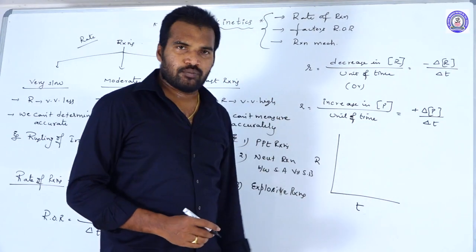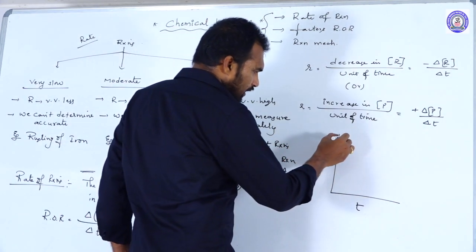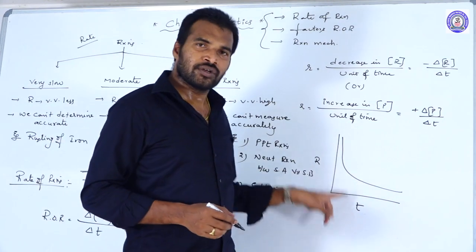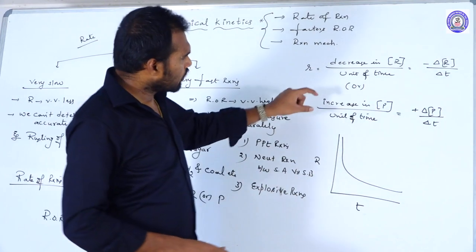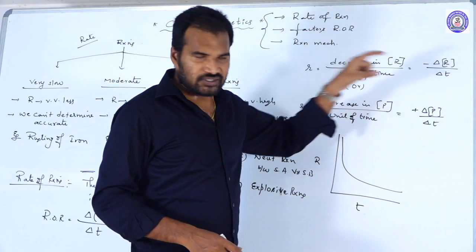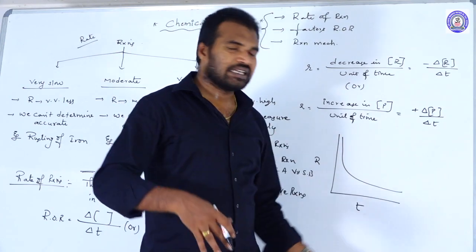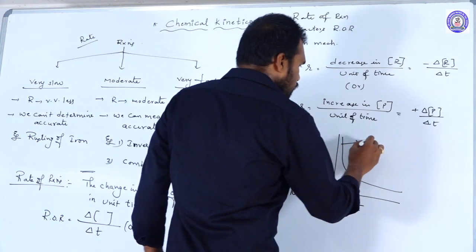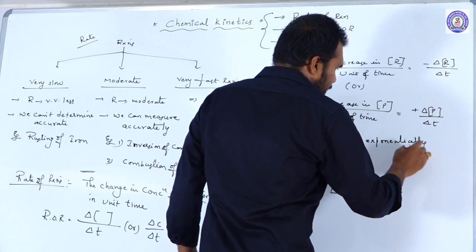Here, when you draw a graph between rate of the reaction versus time, with the passage of time, what happens to the rate of the reaction? It will decrease exponentially. The rate of the reaction changes, not always decreases. With respect to reactants, the rate will decrease with increasing time, exponentially. That point you should remember. So this is exponential, not linear.